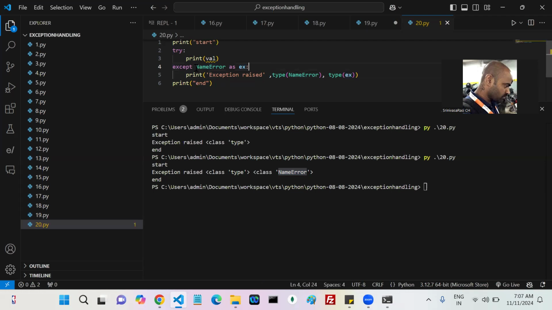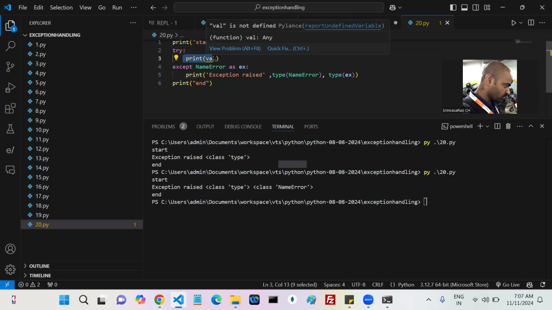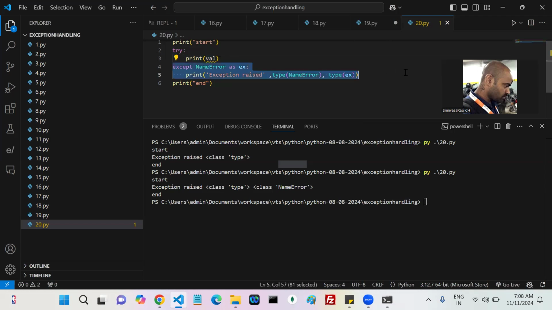That means whenever the exception is raised, how do Python people handle that exception? In the execution flow, it is going to check first whether this particular statement is inside the try block or not. If it is not inside the try block, it simply throws an exception, it does not handle it. First check in the try block. If it is in the try block and the exception is raised, it is going to check the except block.